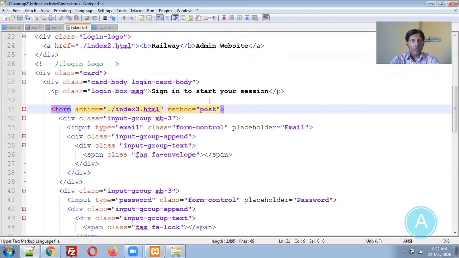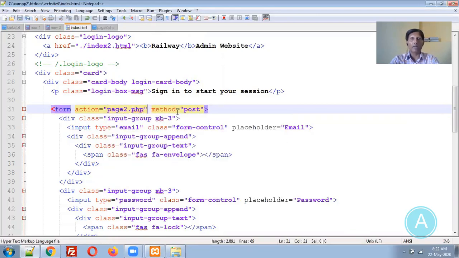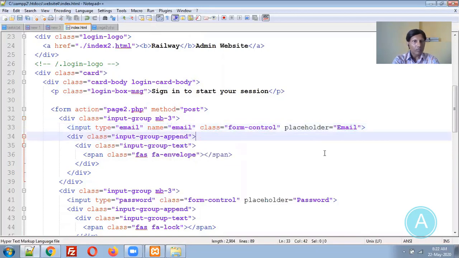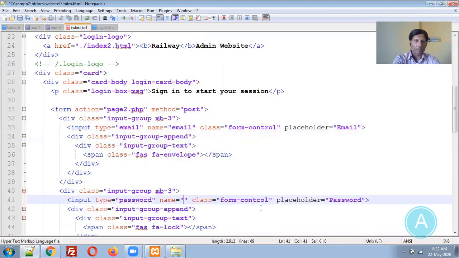In the form action we will redirect to page2.php and the method will be post. This is input type email, name is equal to email, and this is type password, name is equal to pass.